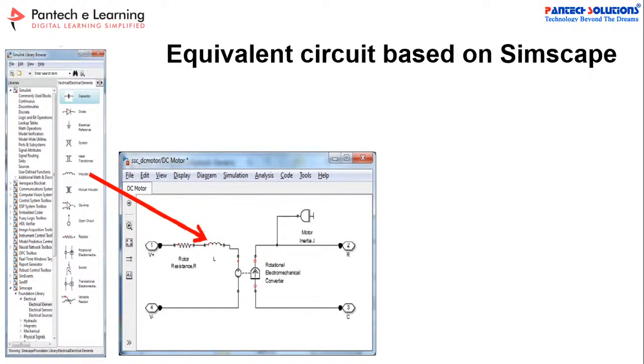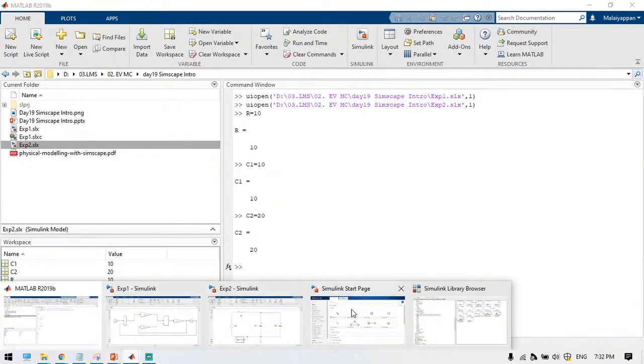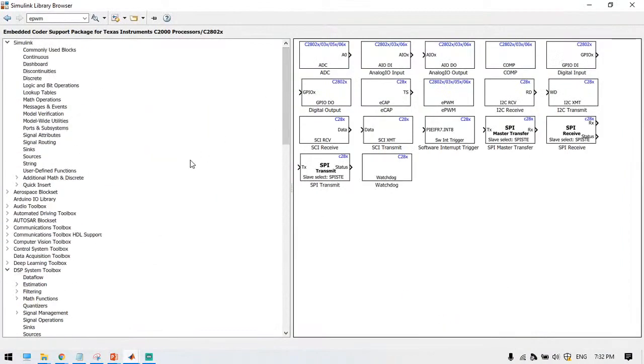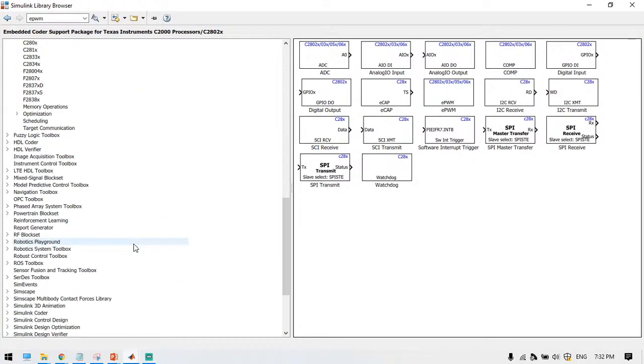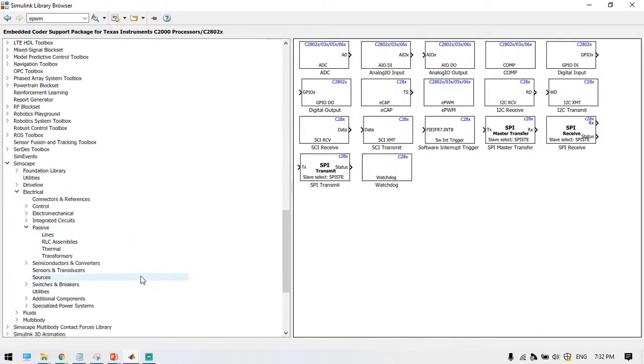Either in MATLAB, just open the library browser. There are inductors as well as capacitance. You can take them and model in the Simulink electrical passive components, right?